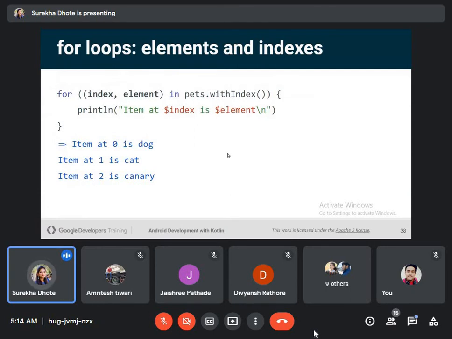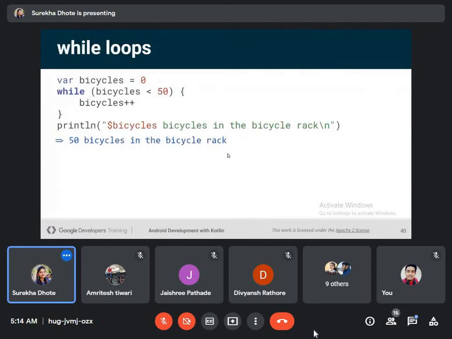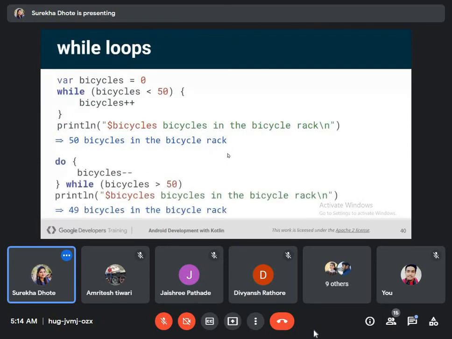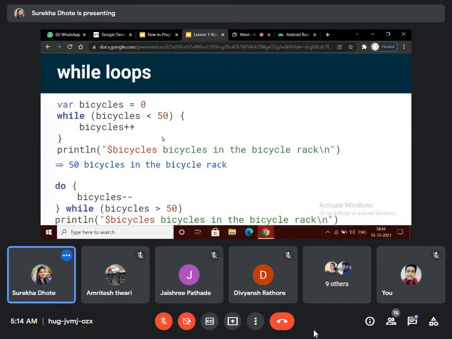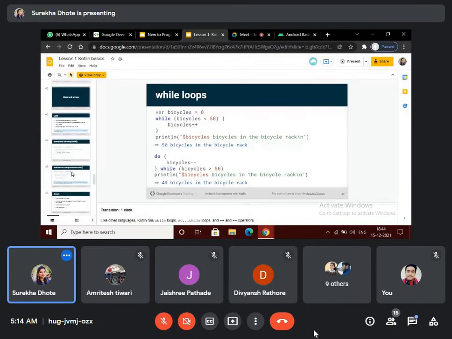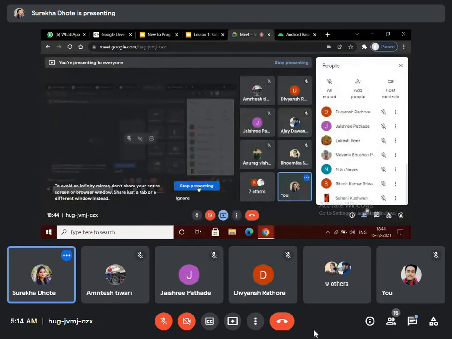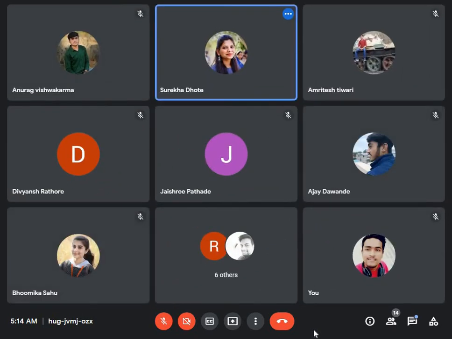In Kotlin, we also have elements and indexes, step and size ranges, while loops. Okay, for now I think it's too much already.